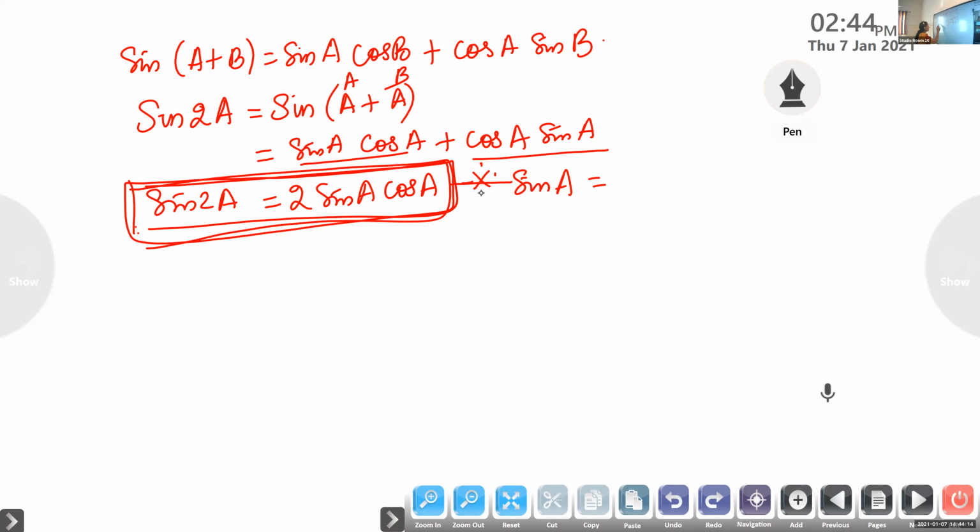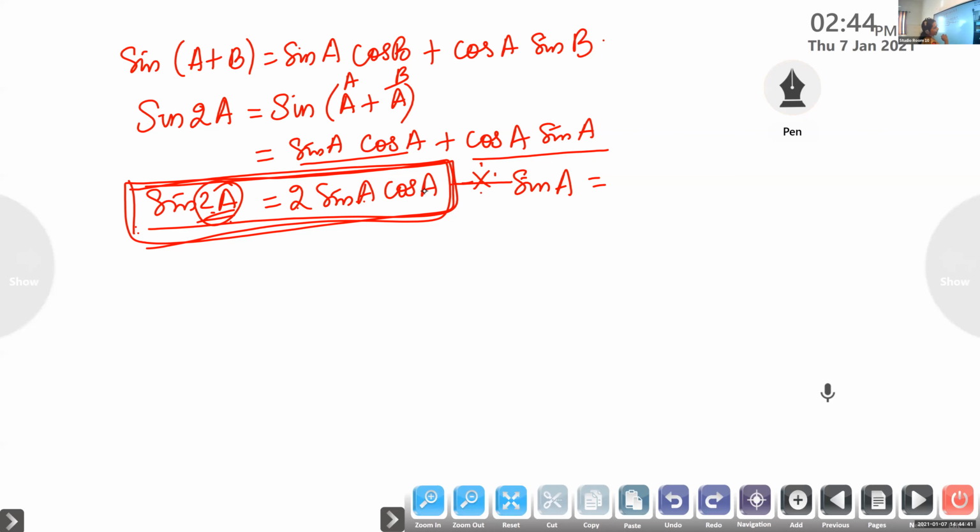Look at here. If it is 2a, we are writing half of that here. If it is 2a, we are writing 2 sin a cos a. So what will be sine a? Can you give the formula? If it is 2a, what are you writing here? 2 sin a cos a.